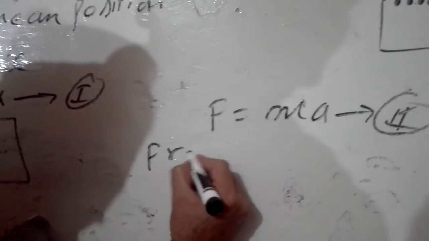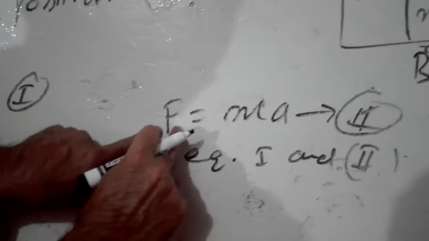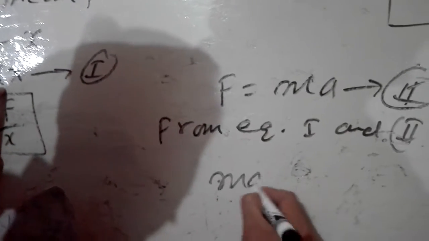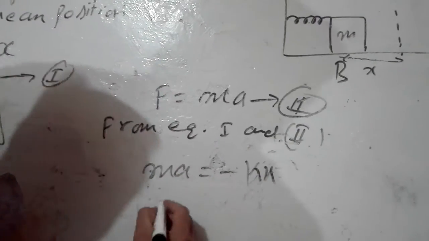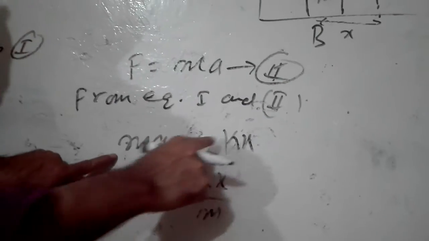Now observe equation 1 and 2. From equation 1 and 2, on comparing, clearly this is also F, this is also F. When left hand sides are equal, then right hand sides are always equal. So can I write ma = -kx, because the left side is force. So I can compare these two forces, F cancels, and right hand sides can be equated like this: ma = -kx. So from here I can find a = -kx/m. This m can divide this value.